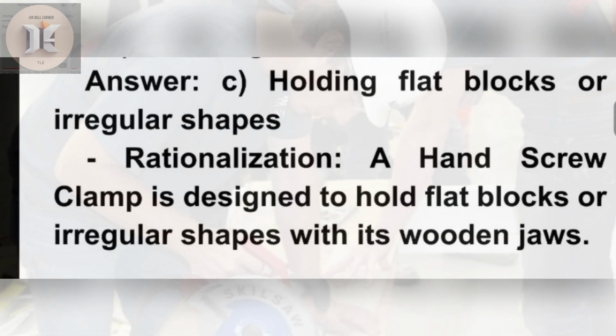Answer. C. Holding flat blocks or irregular shapes. Rationalization. A hand screw clamp is designed to hold flat blocks or irregular shapes with its wooden jaws.